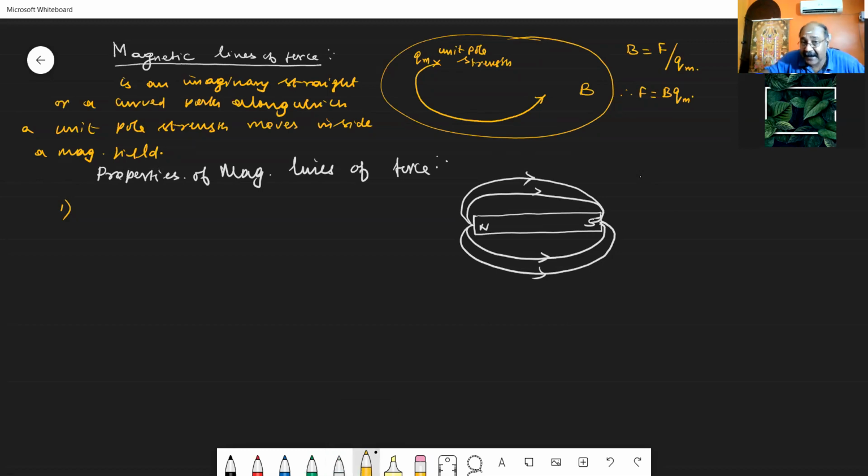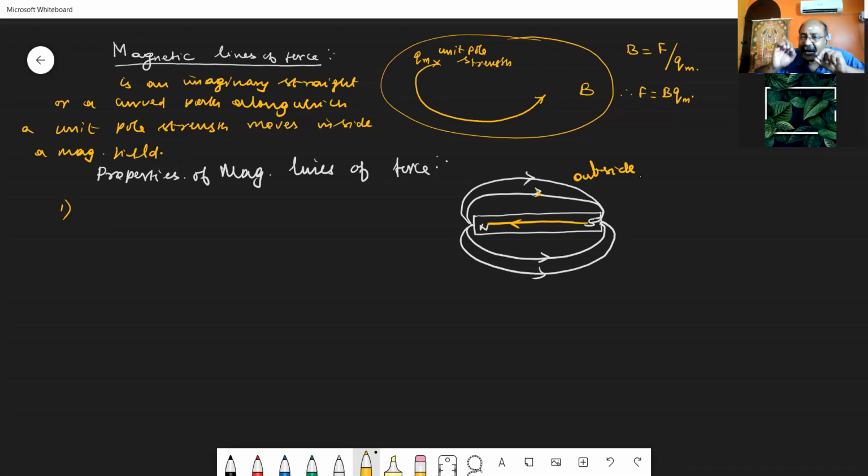Outside the magnet or outside the magnetic dipole, the magnetic lines of force start from north pole to south pole. But inside the magnet, the magnetic lines of force act from south pole to north pole. This we are taking as the first point. Magnetic lines of force are considered to be continuous curved lines.